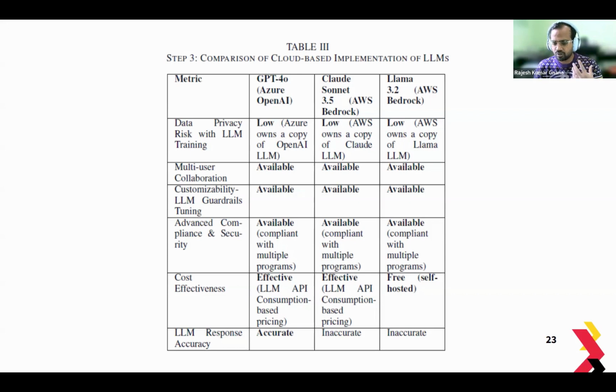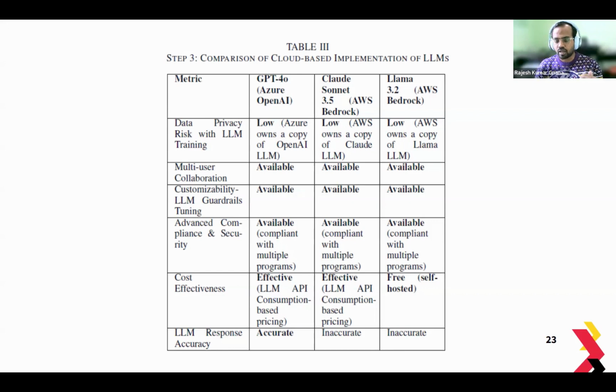Advanced compliance and security is another key factor. Now we are using cloud infrastructure, which for Azure and AWS is inherently compliant with SOC2, HIPAA, and FERPA standards, so these are all included within this infrastructure by default. The same goes for Llama, because if we use AWS for Llama, then it is built in. On cost effectiveness, we are using the LLM with consumption-based pricing instead of per user per month, so it becomes really economical for the users.